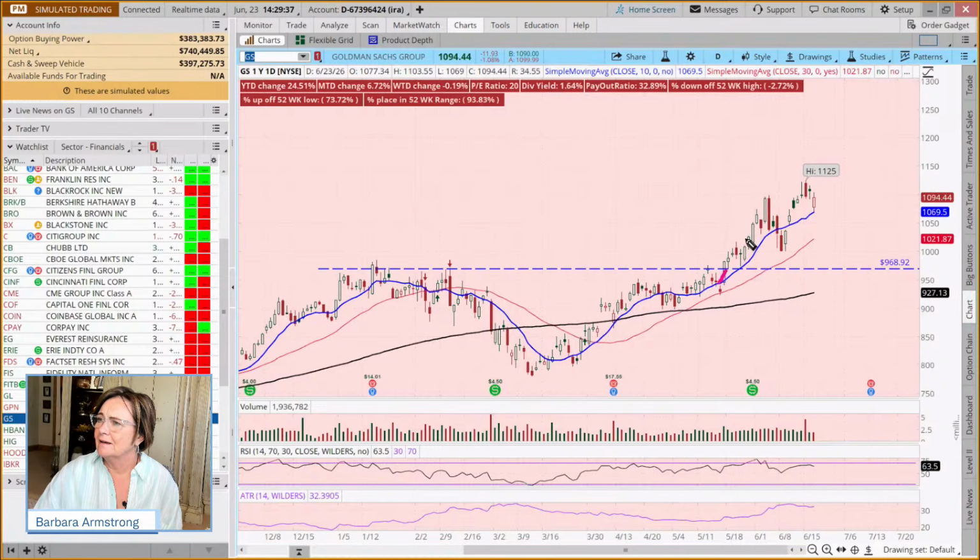is that you're looking for a close above the high of the low day, which we would have had here on this one. And if this is pulling back, we may want to enter if this is our low day when it goes above that. So we could put in a conditional order.